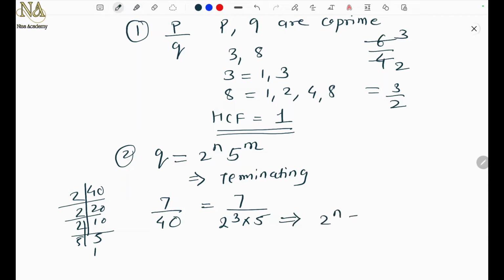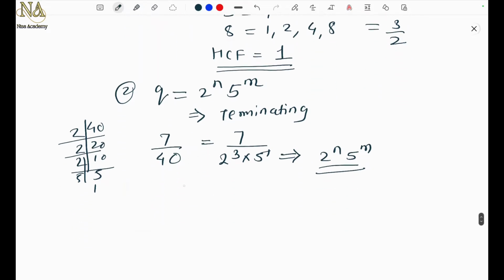So this is of the form 2 raised to n into 5 raised to m. Yes, with 5 raised to power 1. So we can say that this number has a terminating decimal expansion, right? Based on the denominator. Now you will ask me, if you have just the power of 2 or only the power of 5, in those cases also the number will have a terminating decimal expansion. For example, suppose 3 by 8. In this case you can write 3 upon 2 cube. So this will also have a terminating decimal expansion.